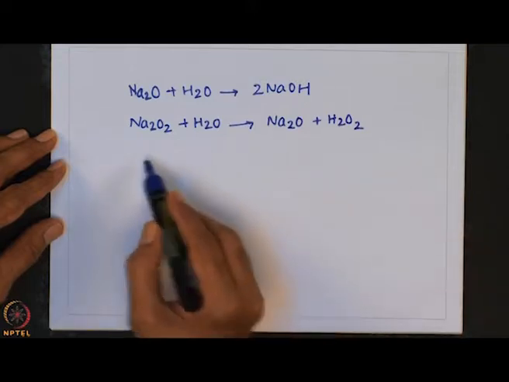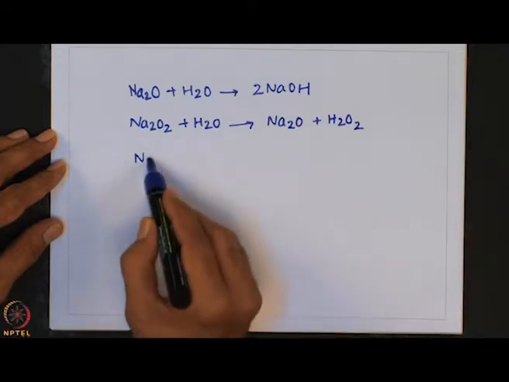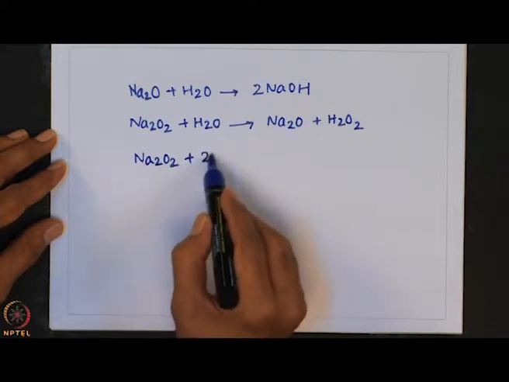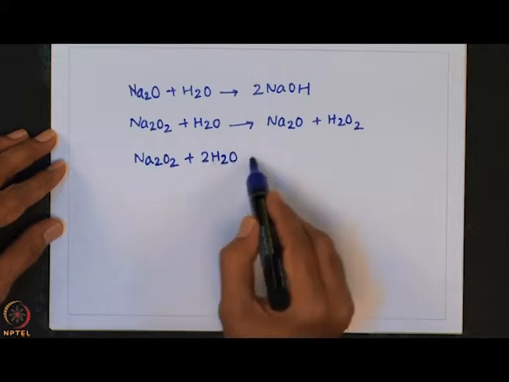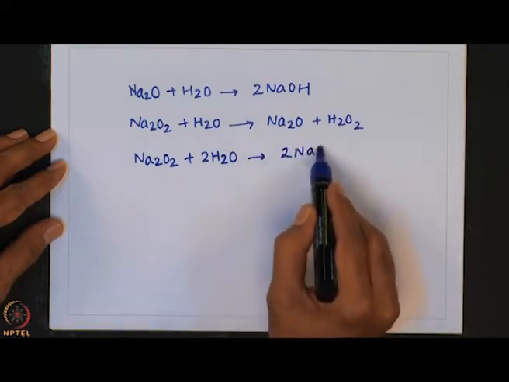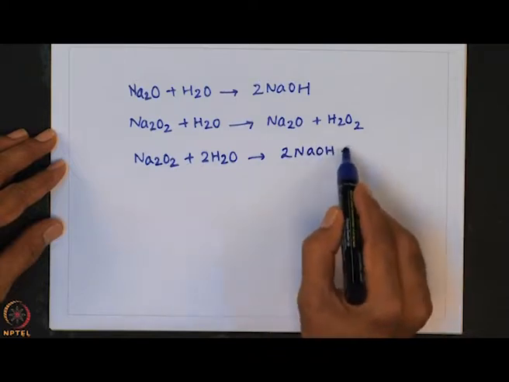And then if it is reacted with two equivalents of water, it forms 2NaOH plus H2O2.